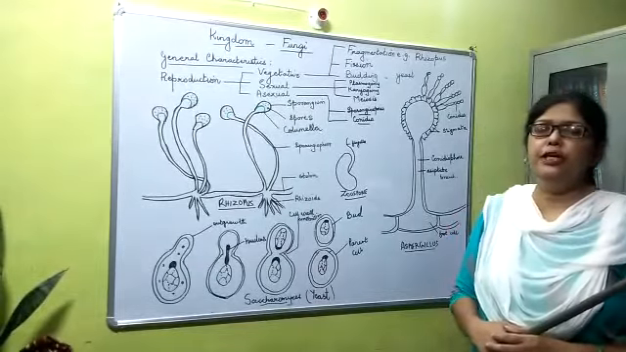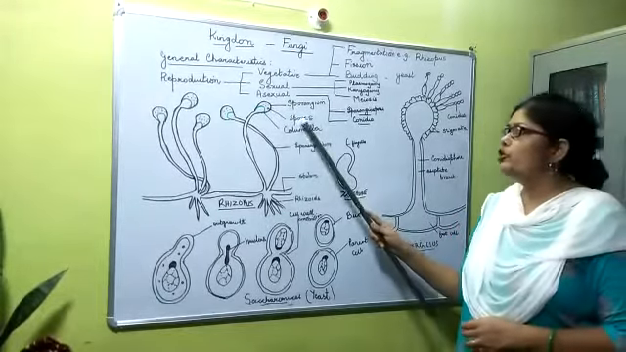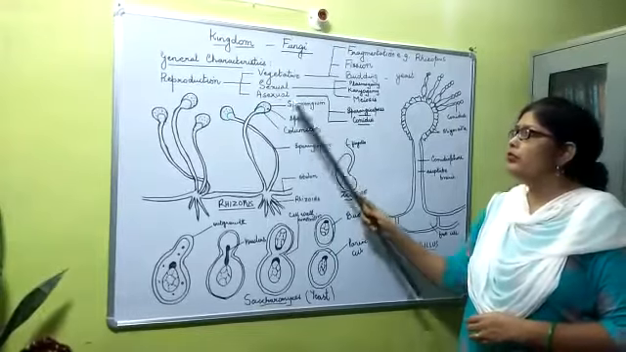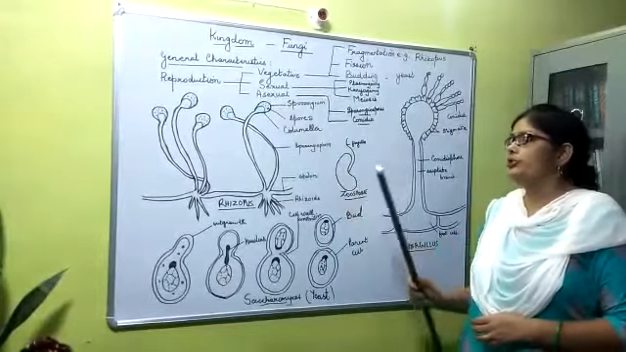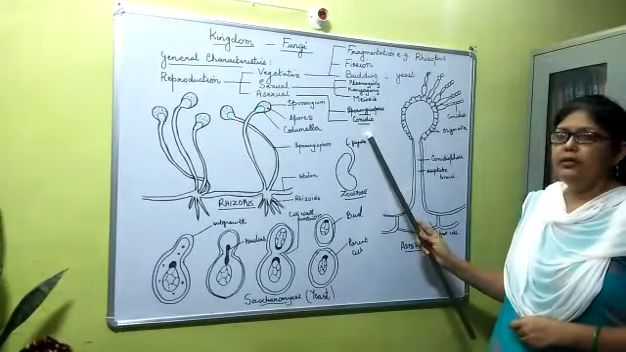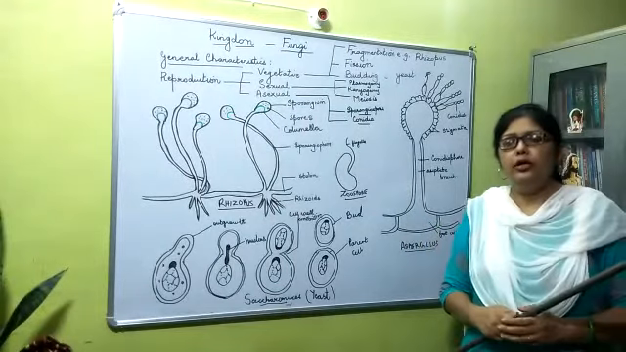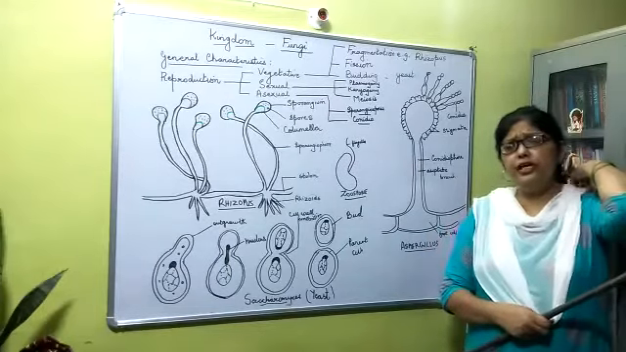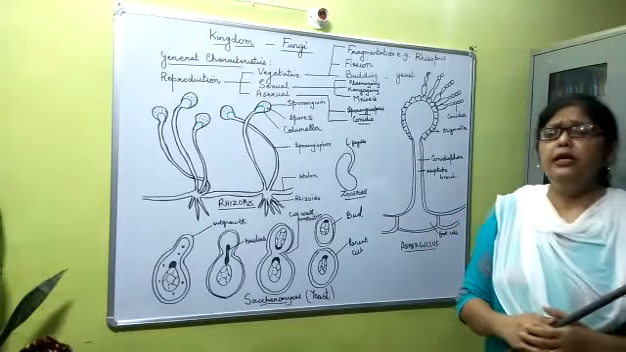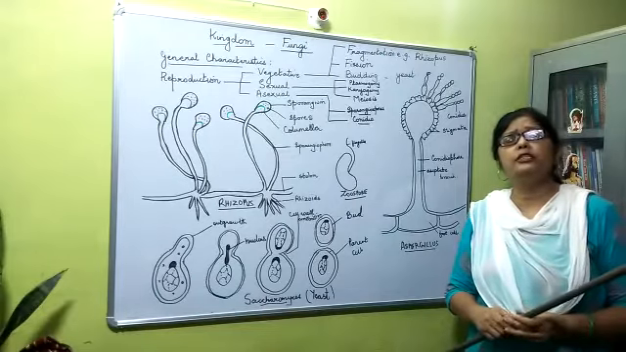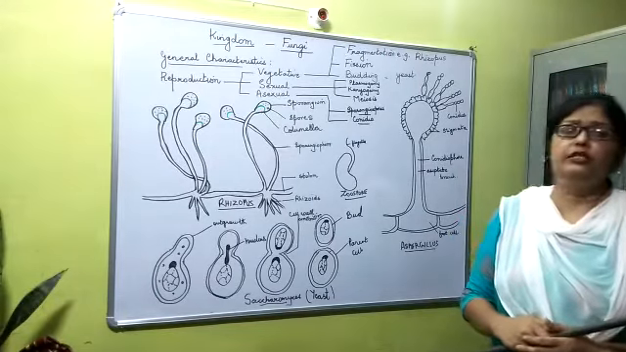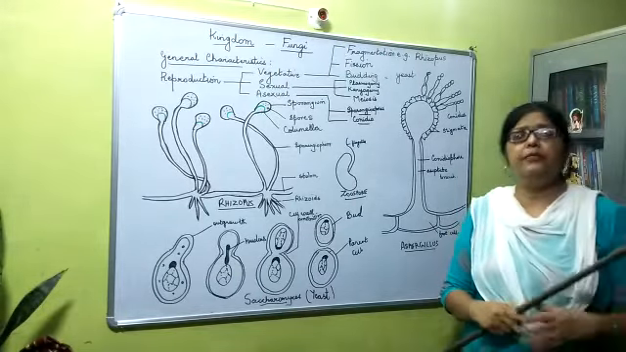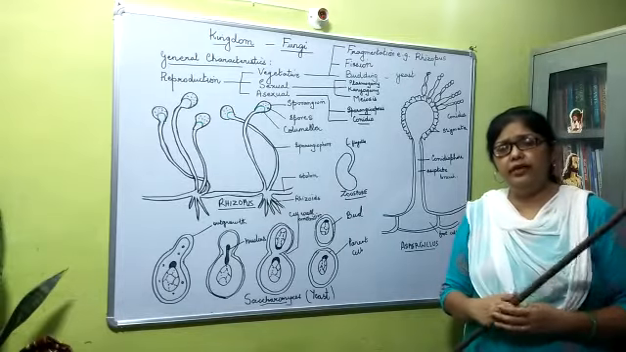So that is germination by sporangiospores, and that is a mode of asexual reproduction. Next is conidia. Conidia are present in lower fungi, and they are also present in ascomycetes and deuteromycetes. We will be studying the classification in detail afterwards.